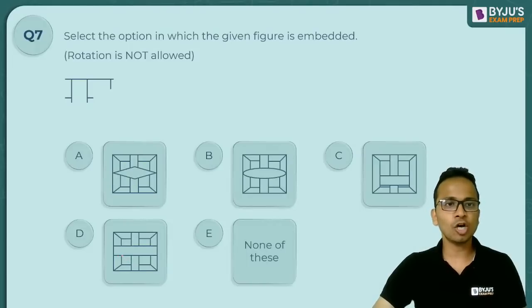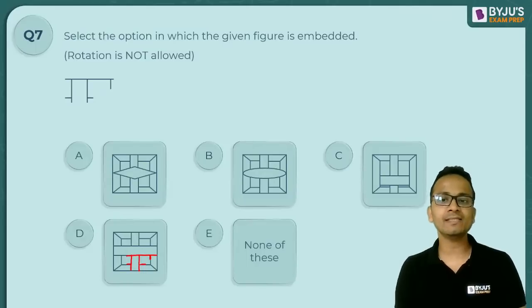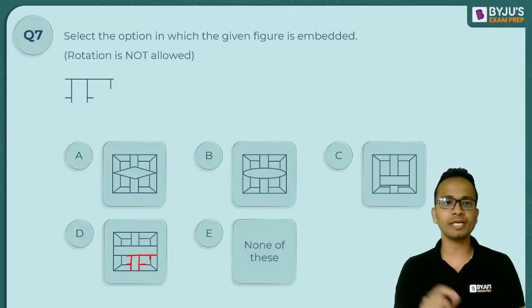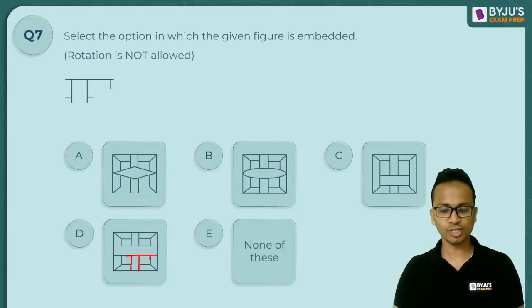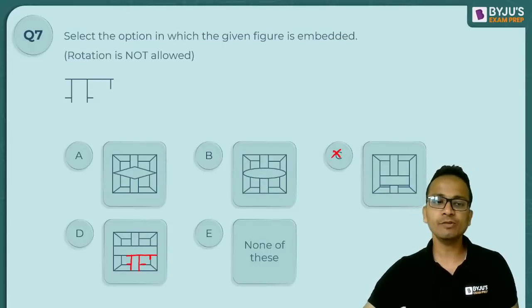So this is the horizontal line that they are talking about. Wait. All right. So I'll start from here and move up till here. Okay. Then 2 vertical lines like this, a small horizontal line, a small horizontal line, and a small vertical line. So can you see the figure embedded in figure D? Yes, I can see it completely. But in option C, this particular part of the figure is not present properly. Okay, so that is why you can say that option C is not the answer. Option D will be the answer.